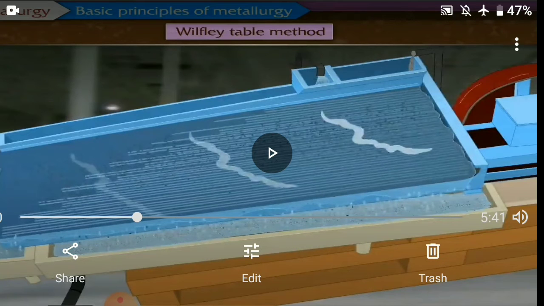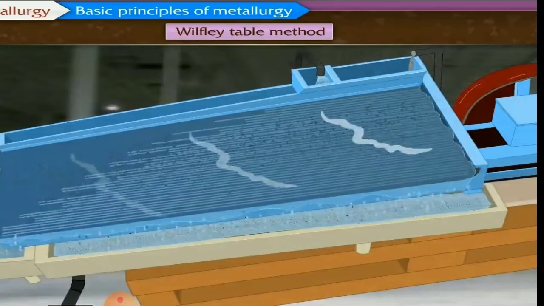So this table has narrow and thin wooden riffles placed on an inclined surface, and this table is kept vibrating continuously, as we sieve our rice and wheat, or sieve the flour. So same thing here. This table, a plank or a wooden inclined surface, is made to vibrate continuously, and the powder ore is obtained from the lumps.